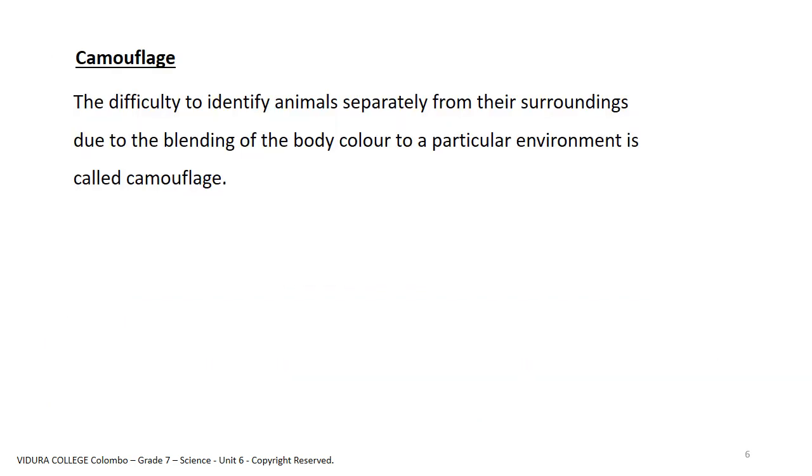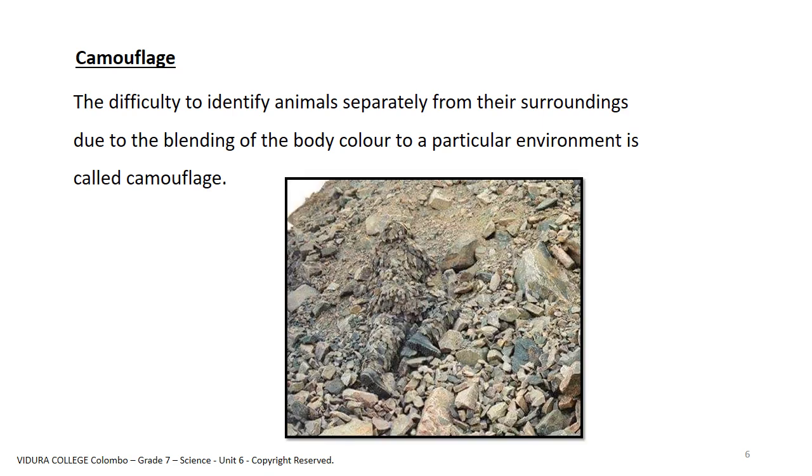This is the term we use for that, camouflage. Let's see the definition. The difficulty to identify animals separately from their surroundings due to the blending of the body color to a particular environment. For example, look at this picture. Can you identify an organism here? Yes. There's a soldier. At a glance, you can't identify him because he's camouflaged to hide from enemies.